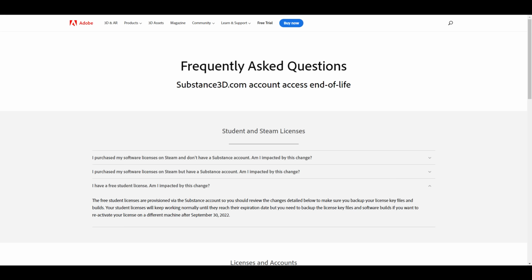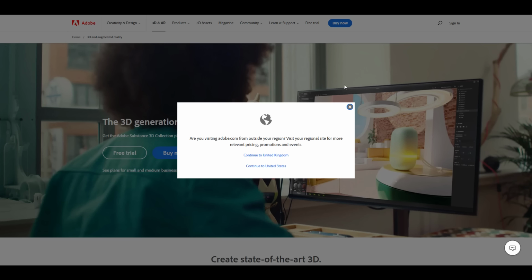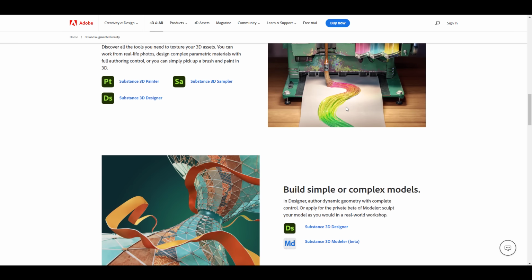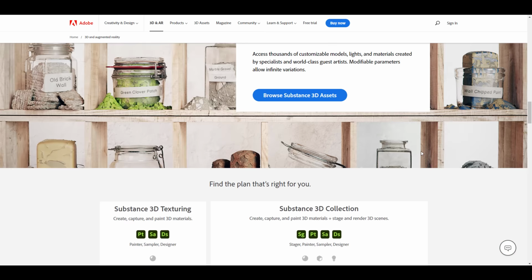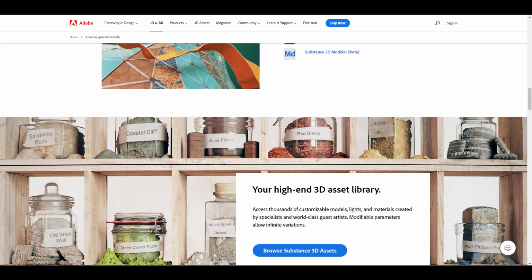And if you're a student and you already own a Substance academic account, it is worth knowing that there are a couple of modalities that you might want to consider reading up on, which I'm going to put a link to in the description. Something else that also makes sense to mention is right over here. This is the brand new page right now. So right over here is where you can now catch up with all of the details that deal with Substance products. And of course, you can tell that all of the contents that we have right here have been ported directly from here over to what we have right over there.